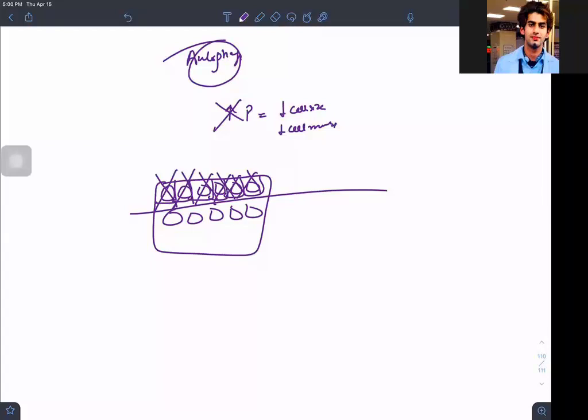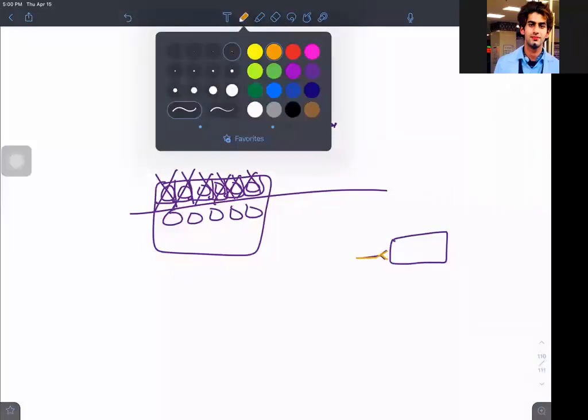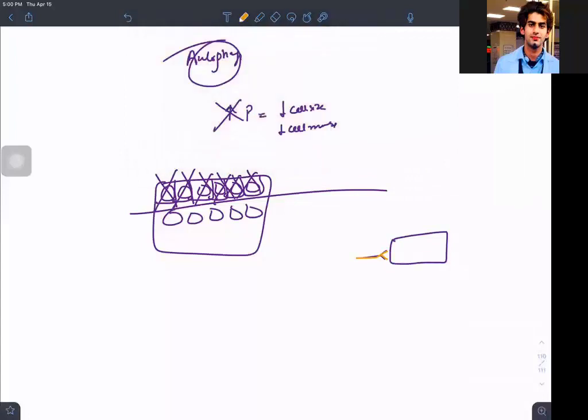Now, let me give you an example. For example, this is a cell, and this cell is receiving a nerve supply, and this nerve is supplying this tissue and drops its neurotransmitters on its surface.